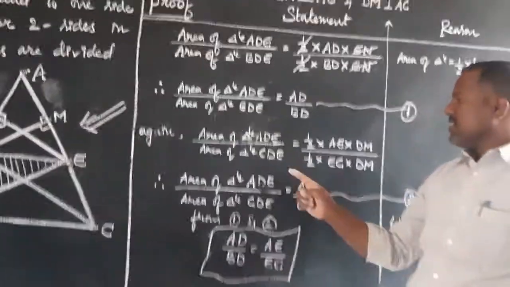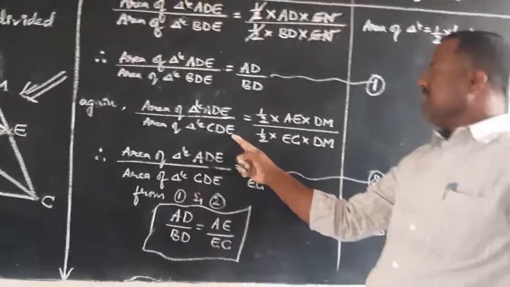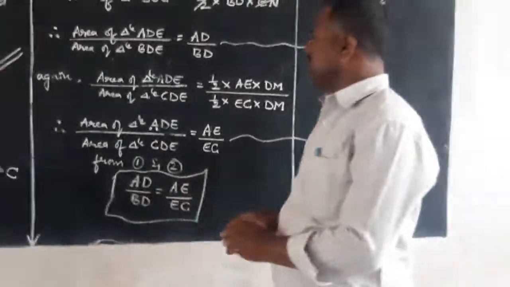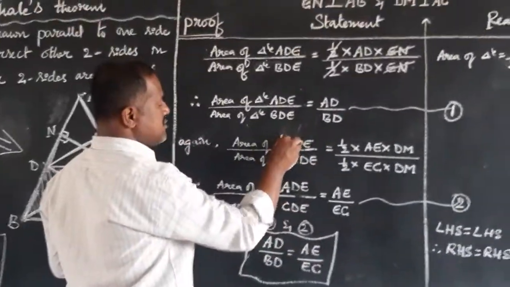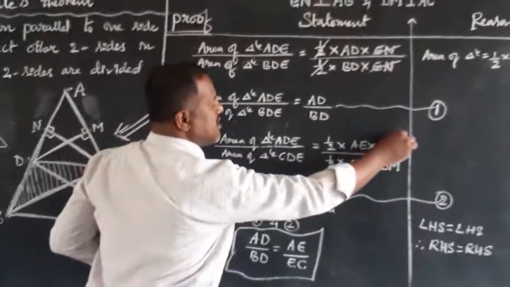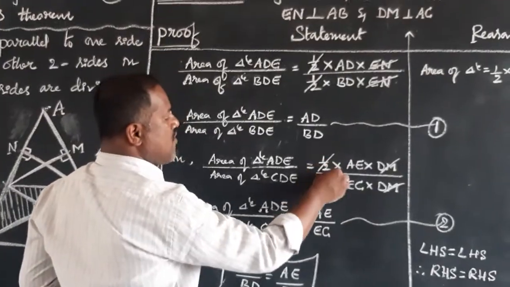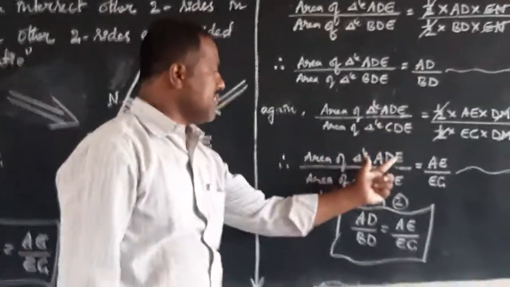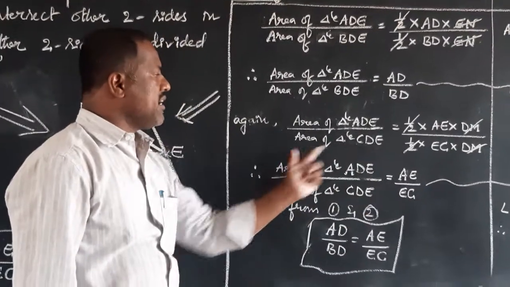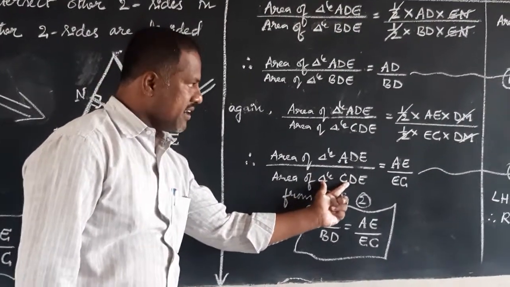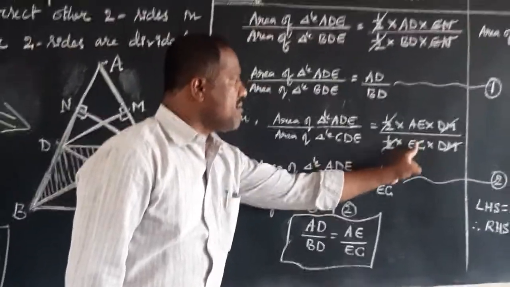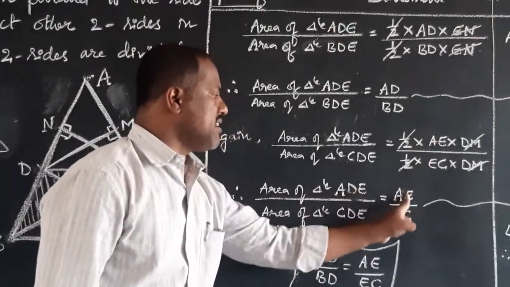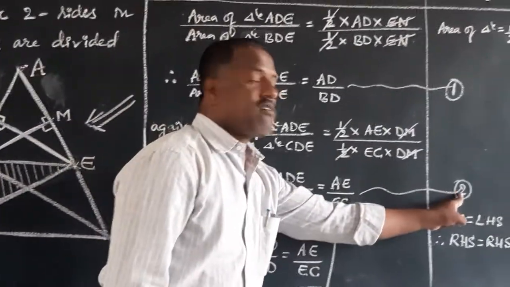That's why the area of triangle CDE is equal to half into EC into DM. So here also, students, DM gets cancelled, half gets cancelled. What is here? Area of triangle ADE divided by area of triangle CDE is equal to AE by EC. Let us call this equation 2.